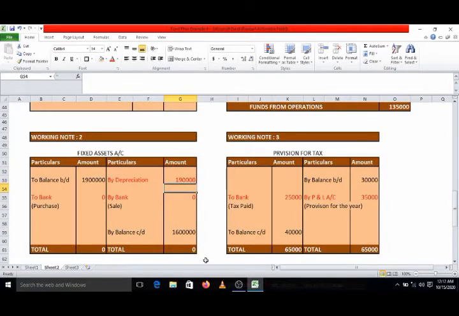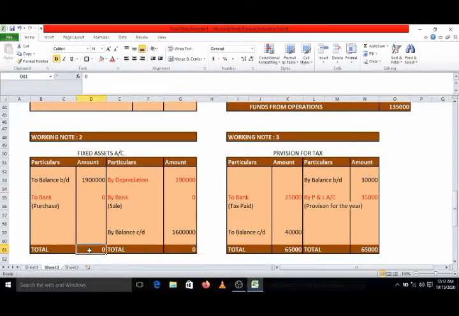Now here, what else do we know from the fixed asset account? You can check out. 16 lakhs is the closing balance. Depreciation charge is 1,90,000. So we have to close this account.